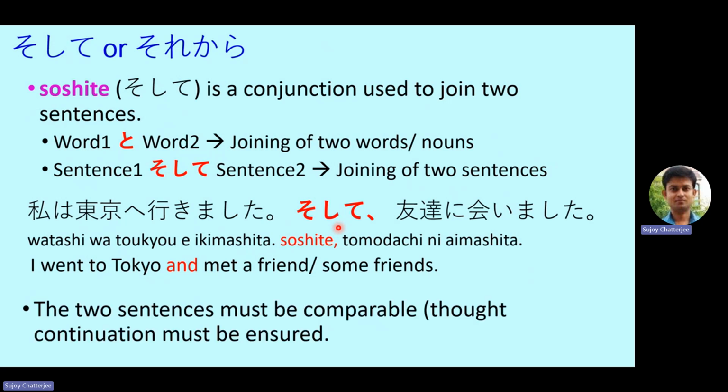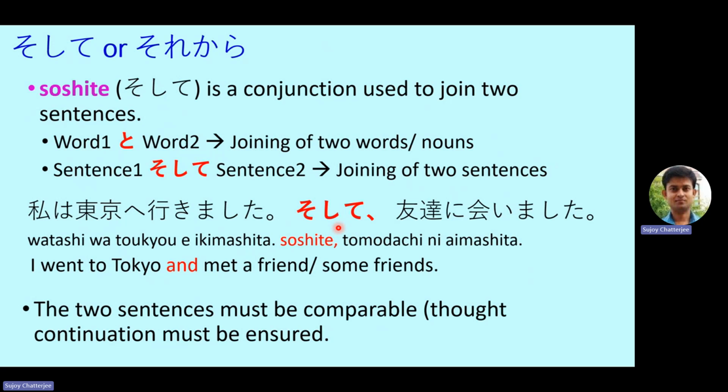So the two sentences must be comparable. This is very important, that when we are using soshite, we are not simply connecting two sentences, but the two sentences should be comparable, and there must be some thought continuation. We cannot just write two independent sentences that have no connection.